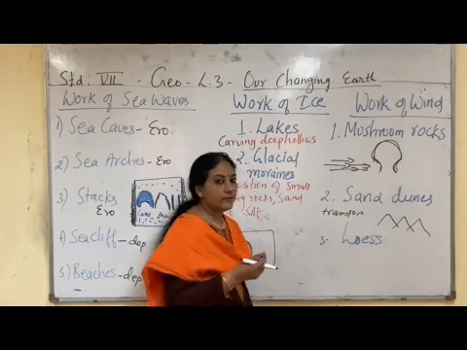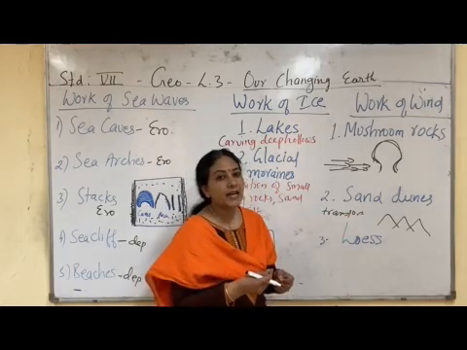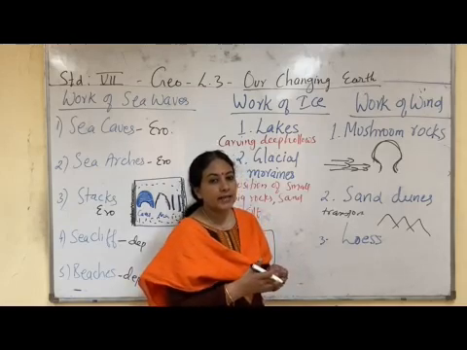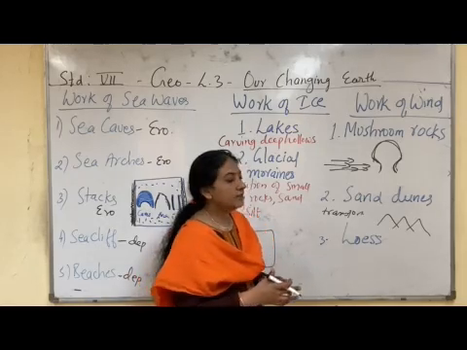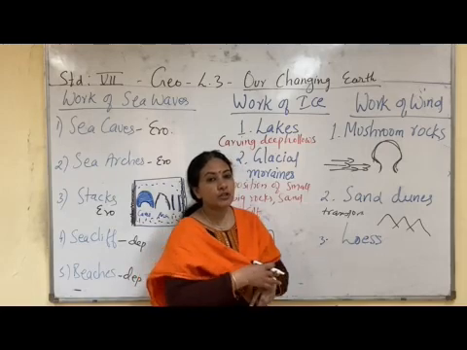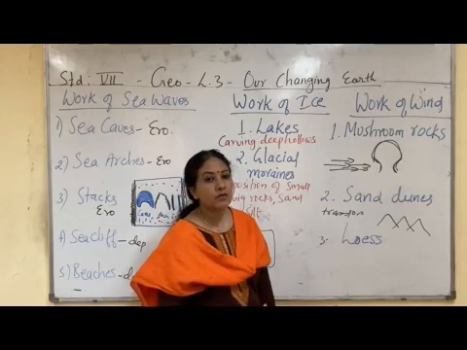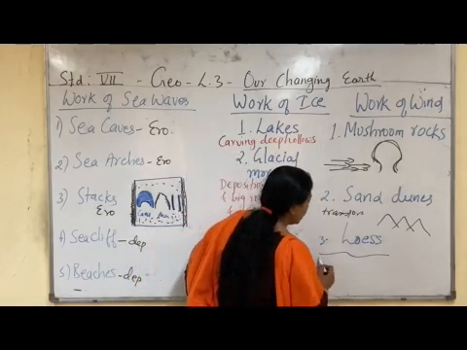Now when the wind blows and the pieces of sand carried are very lightweight, lightweight sand can be carried away to a longer distance, and when the wind stops blowing, these sand pieces are deposited over a large area. Sand pieces deposited over a large area is called loess.